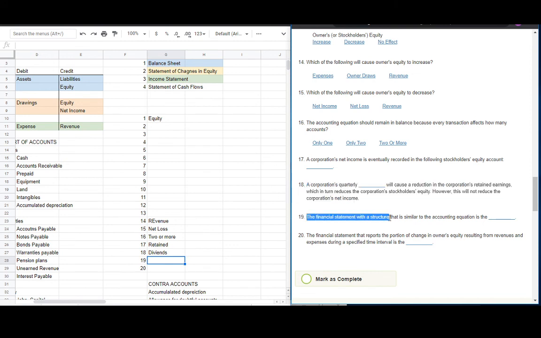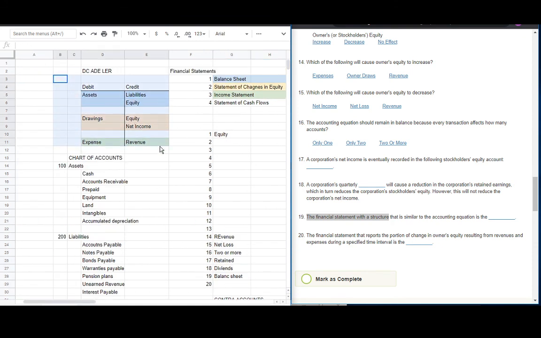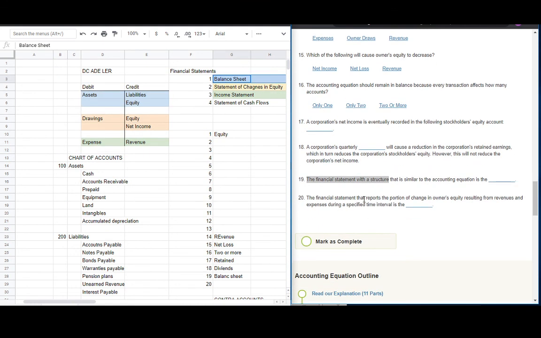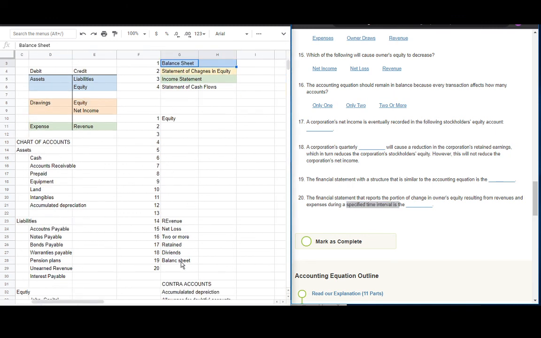Number 19, the financial statement with a structure that is similar to the accounting equation is the balance sheet. Again, for easier reference, we have this DC Adler. Diba? The top represents the balance sheet. And number 20, the financial statement reports the portion of the change in owner's equity resulting from revenues and expenses during a specified time interval. Specified time interval or a period of time is the income statement. Ano ba yung performance ng company within 5 months or within 6 months or within 1 year? Yun yung income statement.